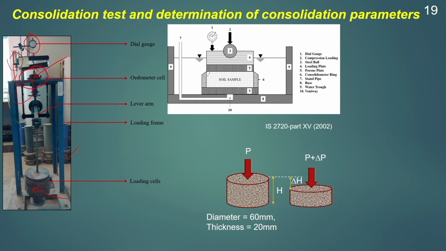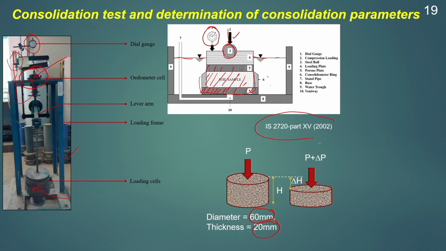Here you can see the soil sample present in an oedometer ring. This oedometer ring is 60 mm in diameter and 20 mm in thickness, and porous stones will be provided at both the ends of the soil sample. Then with the help of a loading frame, load will be applied and a dial gauge will measure the settlement of the soil sample because of this load. The soil will be submerged all the time, so that the degree of saturation becomes 100% during the entire period of the test.